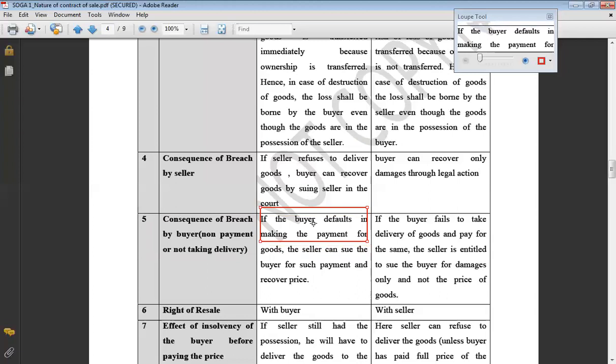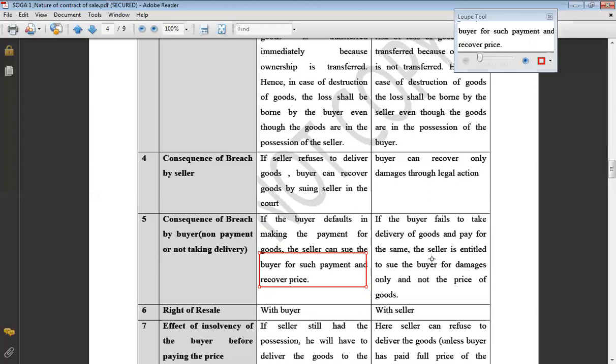You might have agreed to pay the price later on, and ownership could have been transferred immediately even without the price being paid. So in case the buyer has refused to pay the price, the seller can sue him and recover his price, because the buyer has become the owner of the goods. He is bound to pay for the price of the goods.